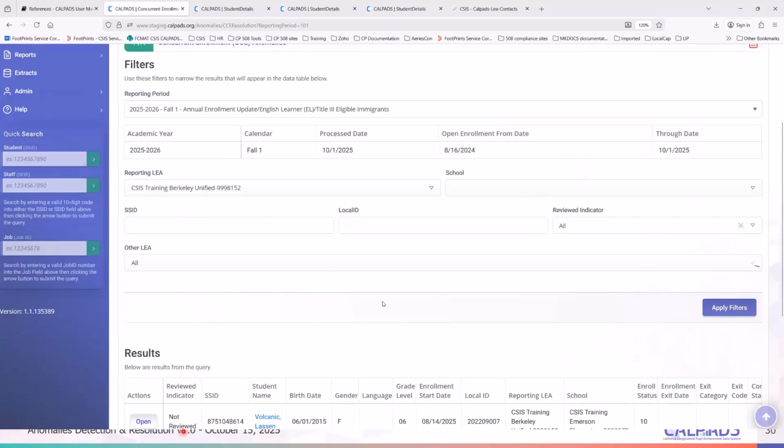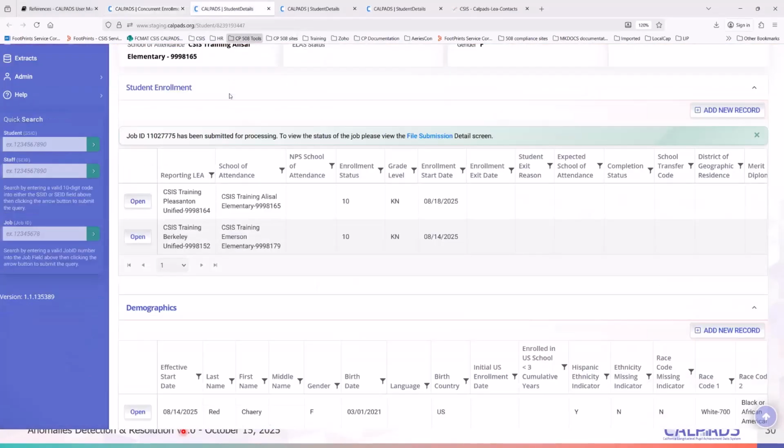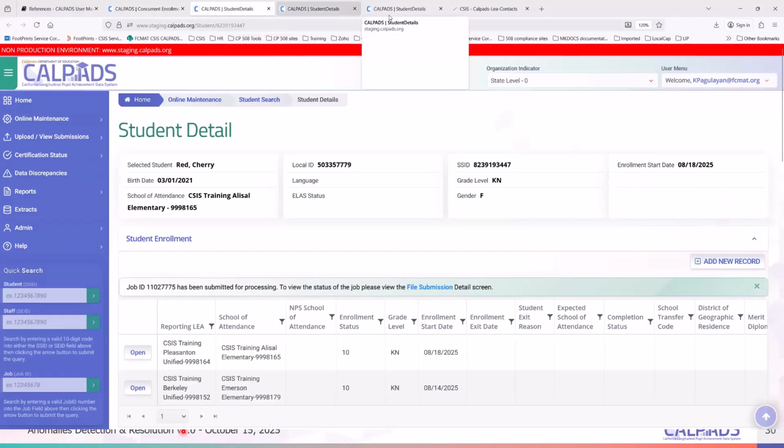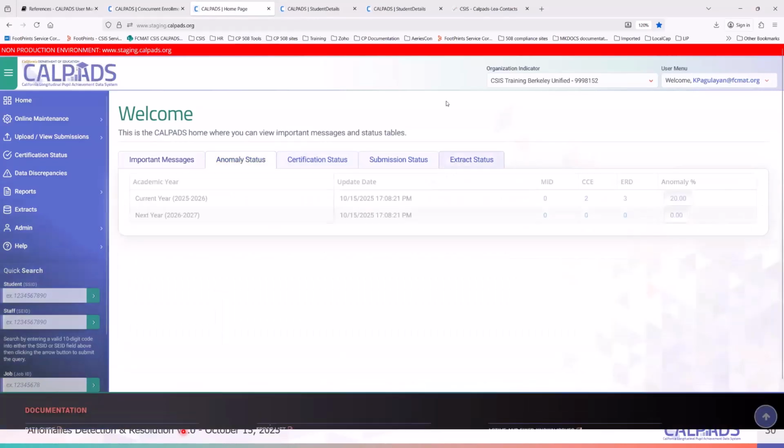So that's how you resolve the CCE. And of course, if I go back to my home page, I should now hopefully have a lower anomaly status threshold, 20%. See how by just correcting 2, I've reduced it to 13% anomaly, right? Okay, so that's how to resolve CCEs.